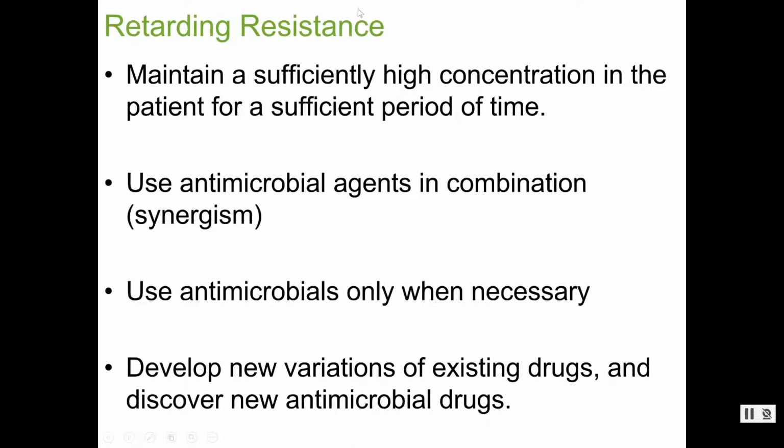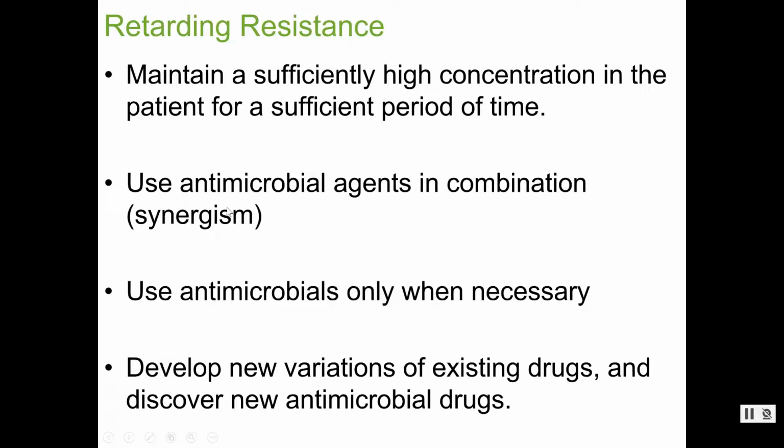So what are things we can do so that these pathogens don't develop multiple drug resistance? One thing we can do is make sure we take those antibiotics correctly, that we maintain them at the effective concentration for a long period of time. So finish your antibiotics, take them to completion, don't miss doses. Those types of things will help us retard the resistance, and help us avoid creating these drug-resistant pathogens.